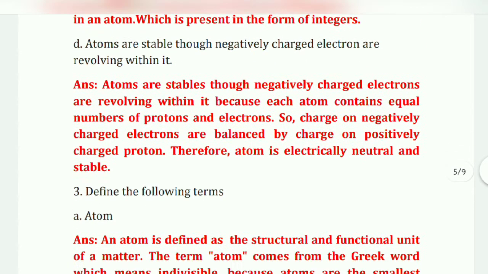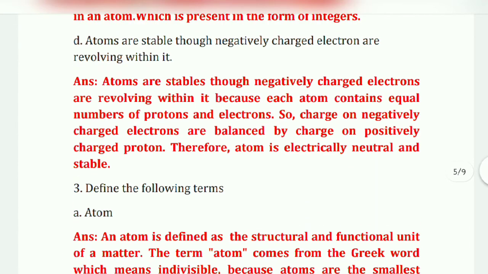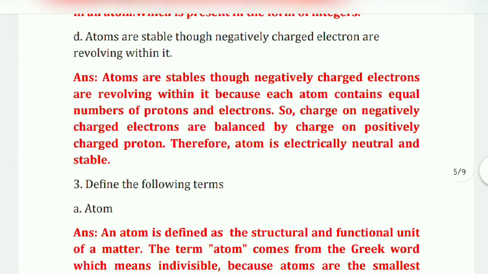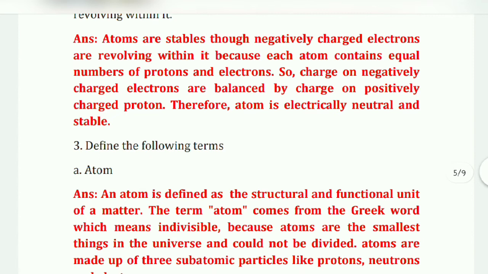Okay, then next, atoms are stable though negatively charged electrons are revolving within them. Our answer is: atoms are stable because each atom contains an equal number of protons and electrons. So the charge on the negatively charged electrons is balanced by the charge on the positively charged protons. Therefore, the atom is electrically neutral and stable.